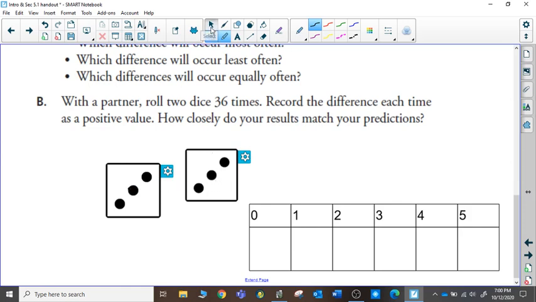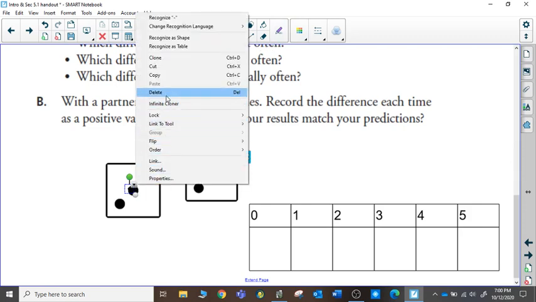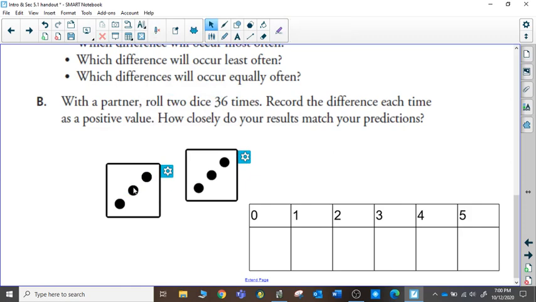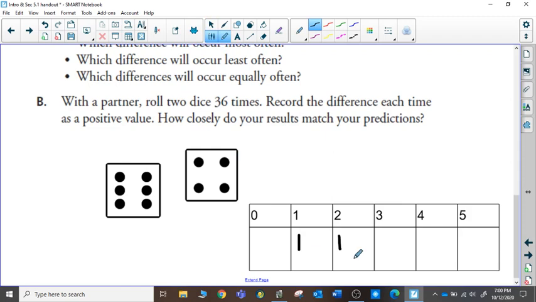Roll the dice: 3 take away 2 would be a difference of 1. Roll those dice again: 6 take away 4 would be a difference of 2. Just tally up and keep track of what your differences are as you roll the dice 36 times.